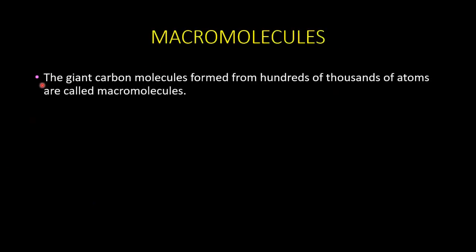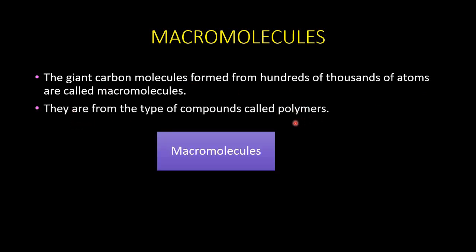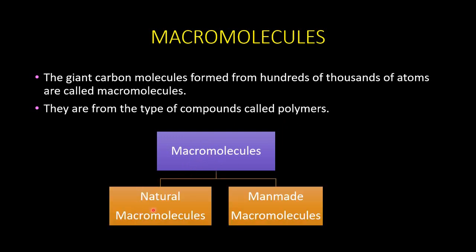Macromolecules are giant carbon molecules. They are formed from hundreds of thousands of atoms. These are nothing but polymers. Macromolecules can be divided into two: natural macromolecules and man-made macromolecules.